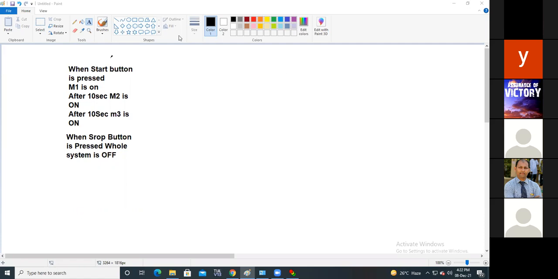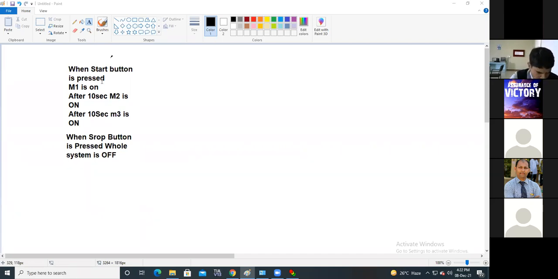Narayankar sir, yes, it is working according to this. Okay, M1: when you press the start button, that means when you are pressing the first %IX0.0, then %QX0.0, which we consider as motor 1, will be turned on.